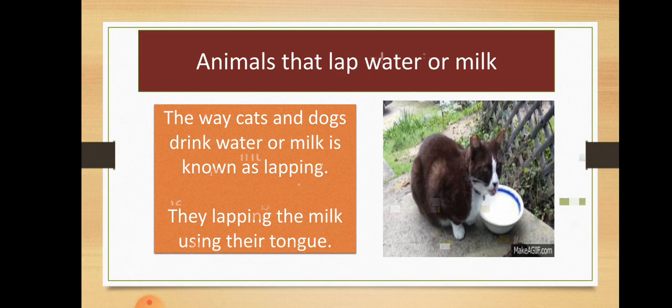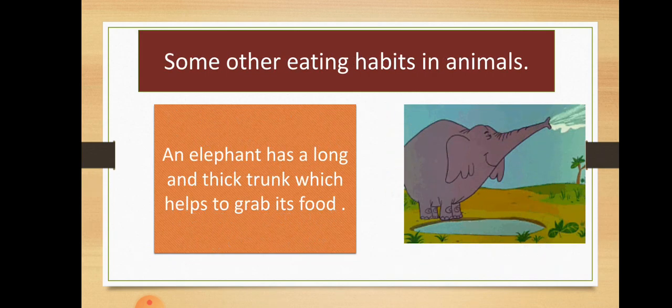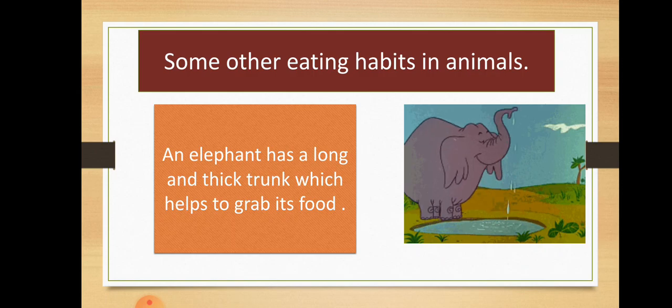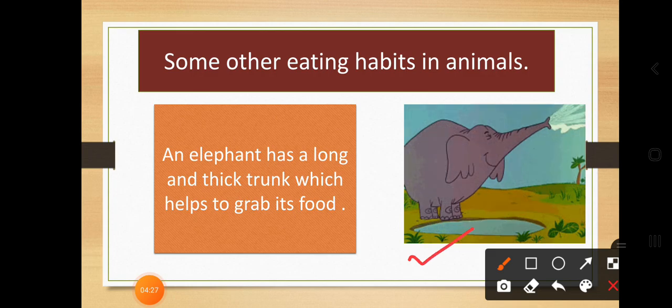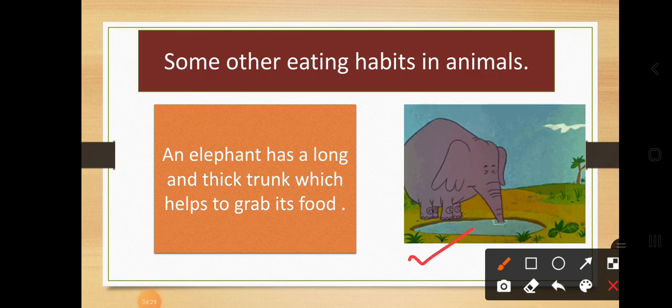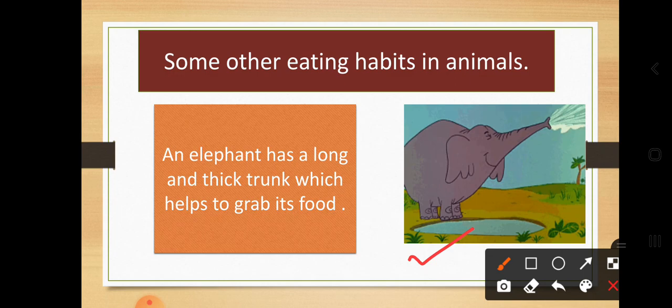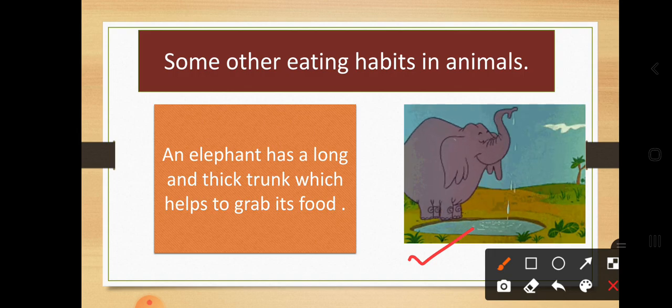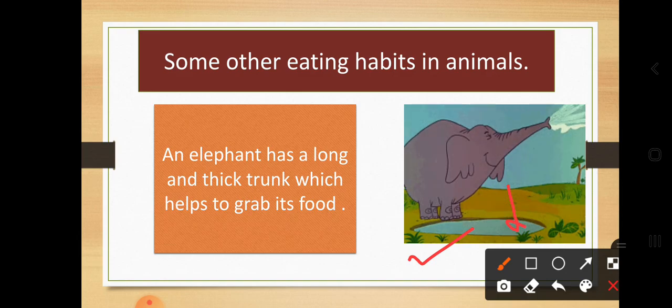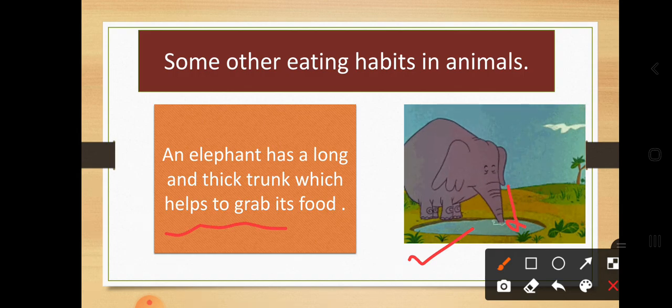Here are some more animals that use different parts of their body. Some other eating habits in animals: we can take the example of the elephant. The elephant is very big, so it cannot use its legs all the time for having food, and it does not have hands. So which part does it use? It has a long trunk. You can see how the elephant has a long and thick trunk, which helps it grab its food.